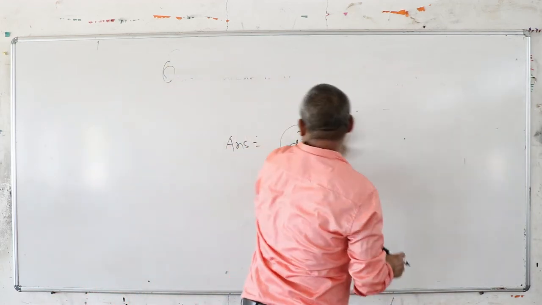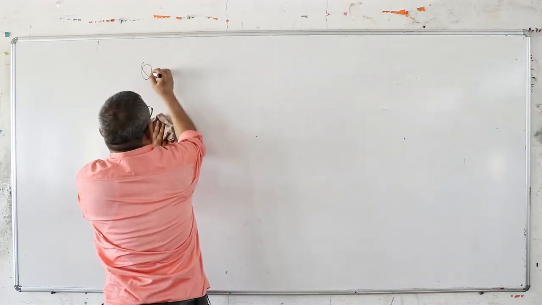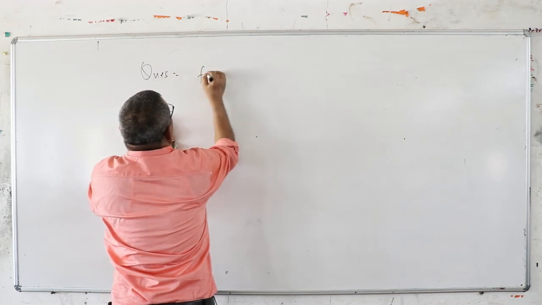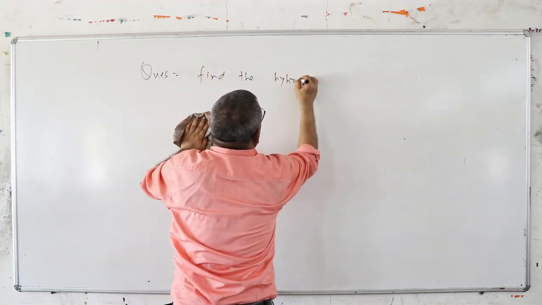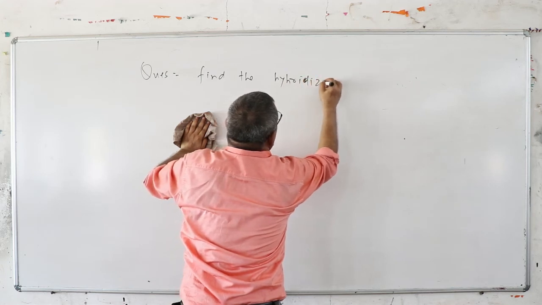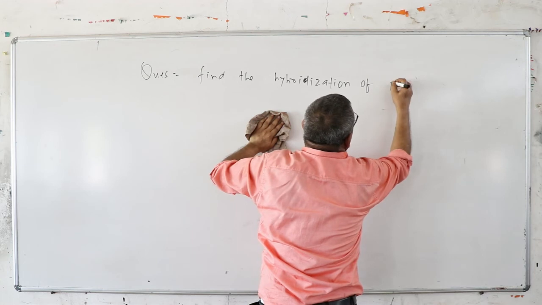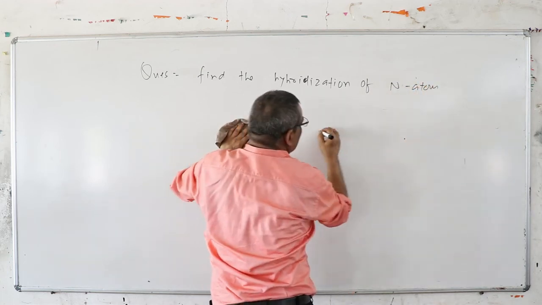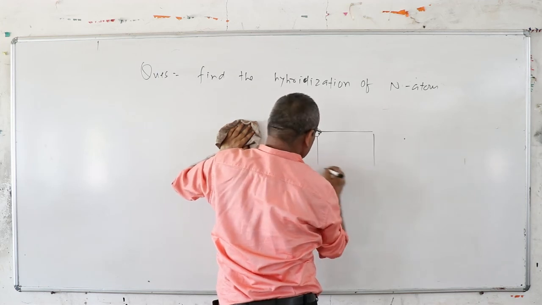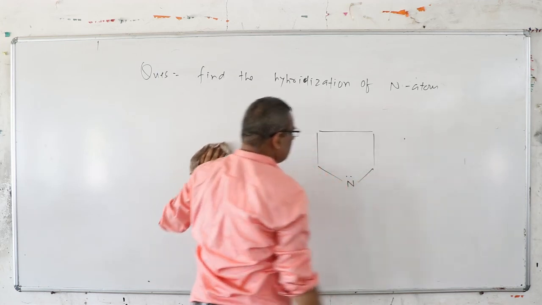Suppose I am asking one question. Find the hybridization of the nitrogen atom. I am not asking about all atoms in a multi-atom molecule. What is the hybridization of the nitrogen atom? I am writing here like this, and here like this. Okay.